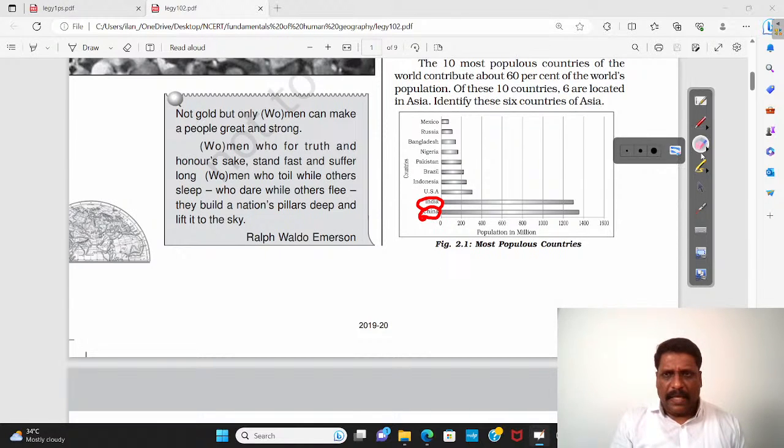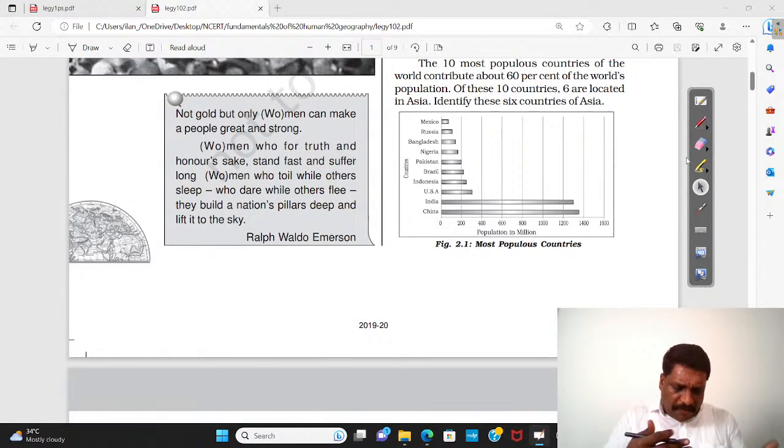If you ask me what is the difference in population between China and India, exact official data are not available, but according to World Population Meter, the difference is less than 5 million, that is, less than half a crore.